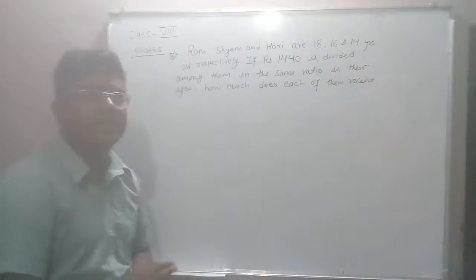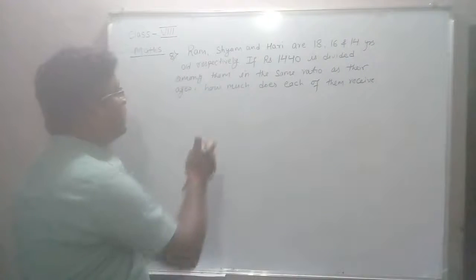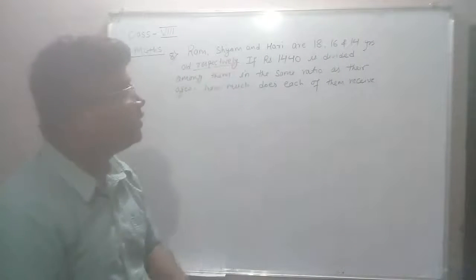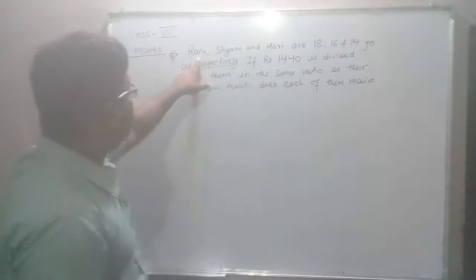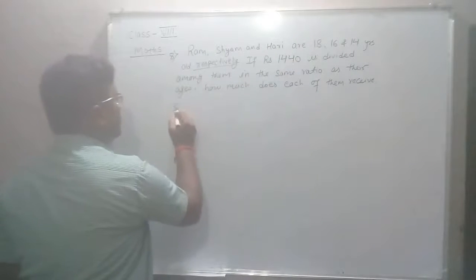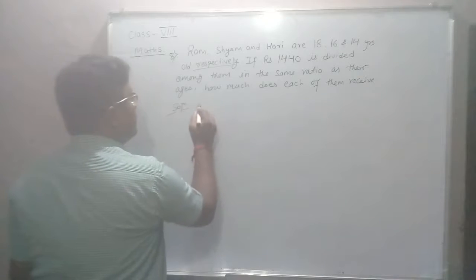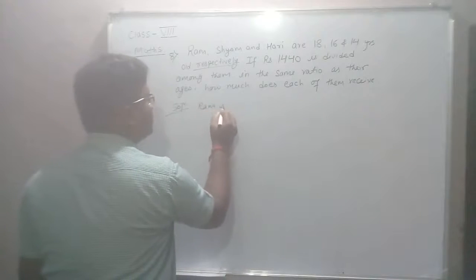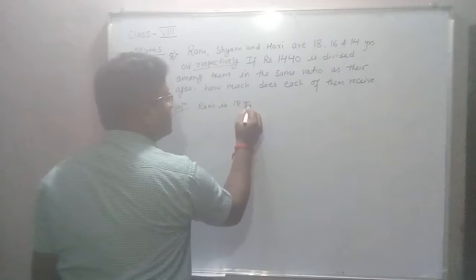Here the word respectively is used, so Ram is 18 years.